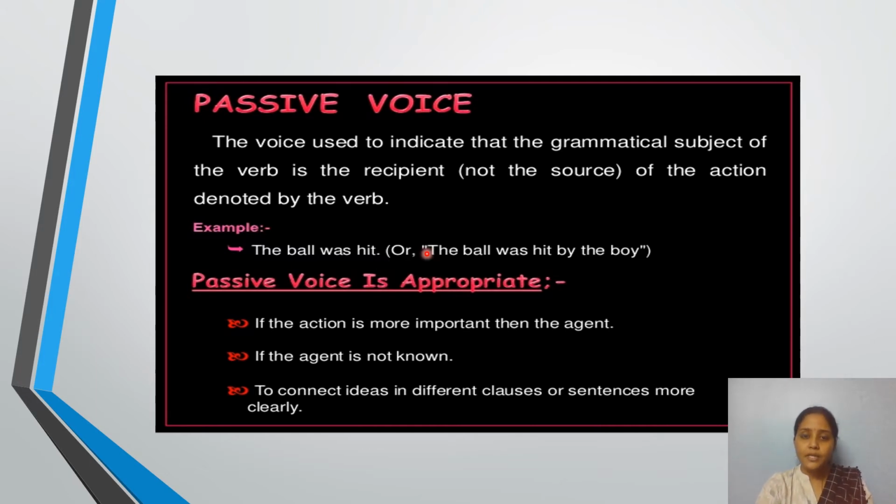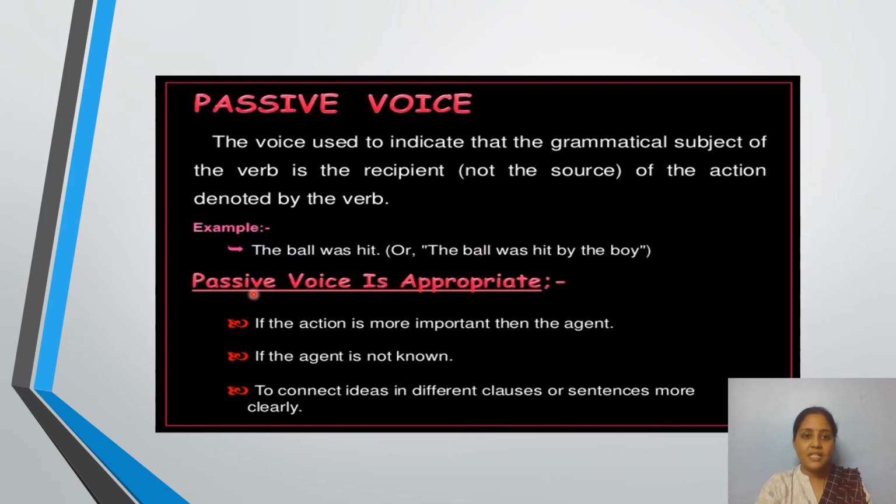The voice used to indicate that the grammatical subject of the verb is the recipient and it is not the source, as we discussed in the active voice, then it is called a passive voice. I repeat, the voice used to indicate that the grammatical subject of the verb is the recipient and not the source of the action. It is just the recipient. The ball was hit by the boy.